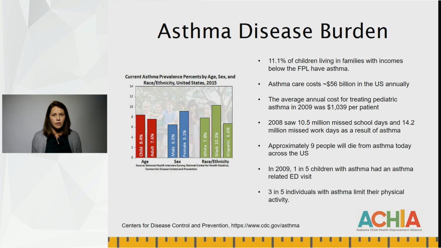On a more personal level, it is a leading cause of missed school days and missed work days, which results in immediate financial implications for families caring for children with asthma. Additionally, approximately 9 people will die every day in the U.S. from asthma. It is very common for children with asthma to seek emergency room care, which is very costly and time-consuming for families. Additionally, 3 out of 5 individuals with asthma limit their physical activity, which puts them at risk for other comorbid conditions that can exacerbate their symptoms.